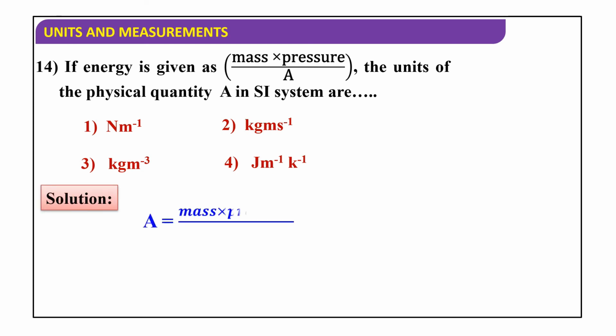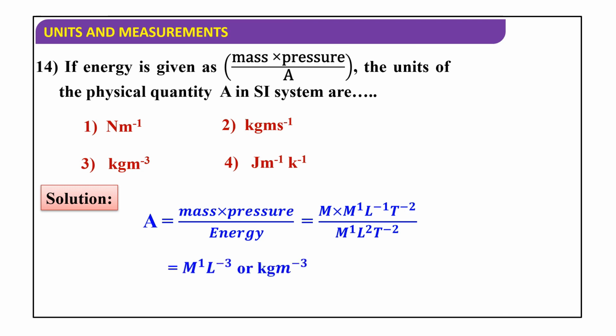Now let us see the solution. Here A is equal to mass into pressure by energy. So mass is M1, pressure is M1 L to the power minus 1 T to the power minus 2, by energy M1 L squared T to the power minus 2. So we get M1 L to the power of minus 3, and T gets cancelled. So A is nothing but kilogram meter to the power of minus 3. So the third one is correct.